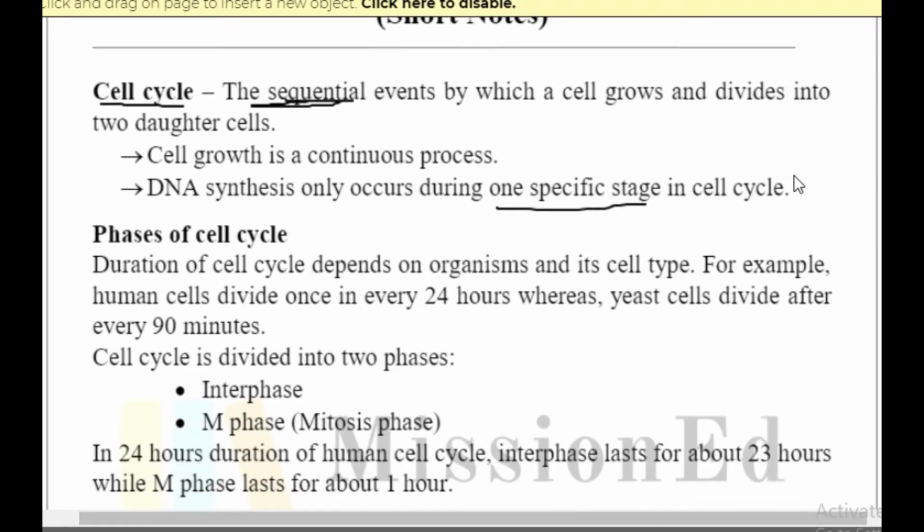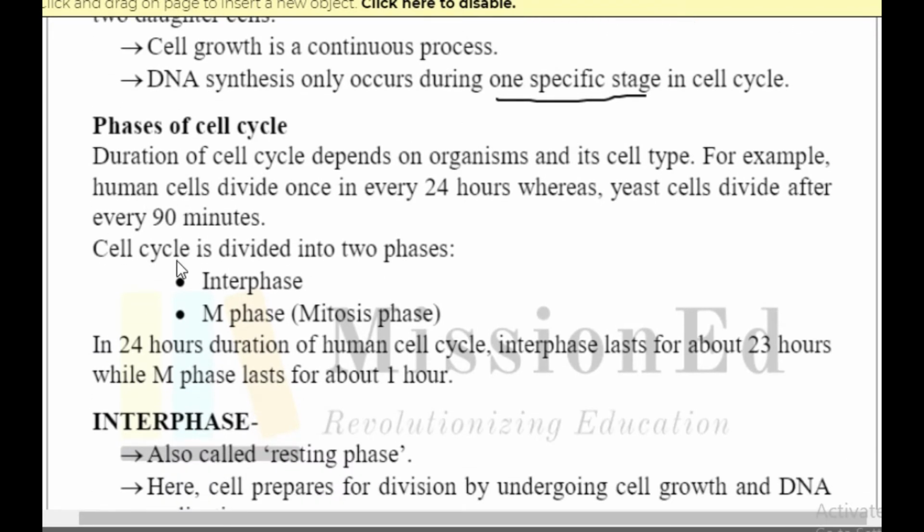Now, phases of the cell cycle. There are two basic phases of the cell cycle if you have to talk broadly. One is the interphase, another is the M phase. Interphase is the longest phase, and M phase is the shortest phase. Now, it is not fixed in every organism, how long this is going to take, because it differs from one organism to another. For example, in human beings, the cell divides once in every 24 hours, and yeast cells divide once in every 90 minutes. So it is very specific to the kind of organism.